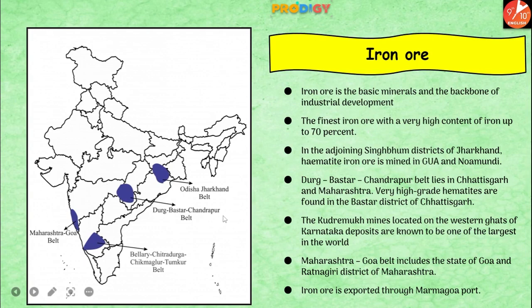And guys, remember one thing, the finest iron ore is one which consists of a very high content of iron, up to 70%. These are the places in Maharashtra, Goa, then Karnataka, Chhattisgarh, eastern part of Maharashtra, then we have Jharkhand as well, and some part of Odisha. So guys, these are the places which are rich with iron ore deposits. Alright, I hope this is clear.